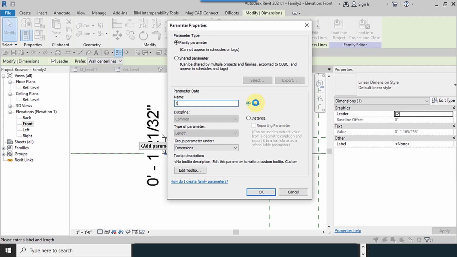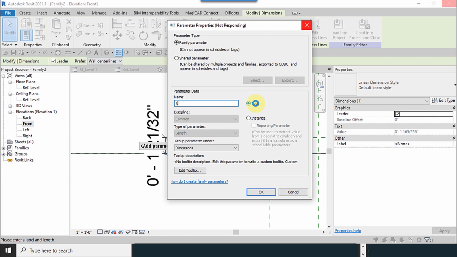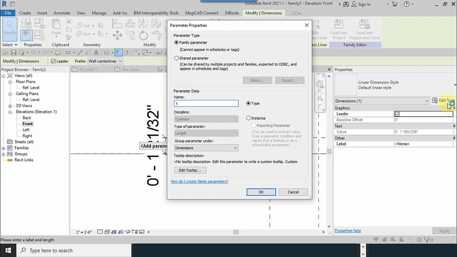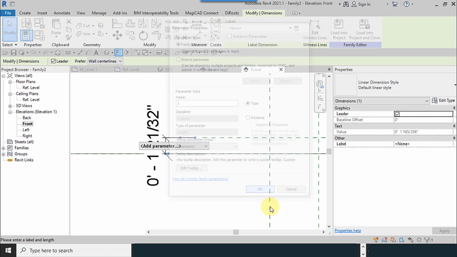When you use type, your parameter belongs to one of the main parameters, and if you want to change it, you must go to the edit type. But if you use instance, it is going to the sub window, okay, in here. So we use the type, and they have some other differences which I will explain later.